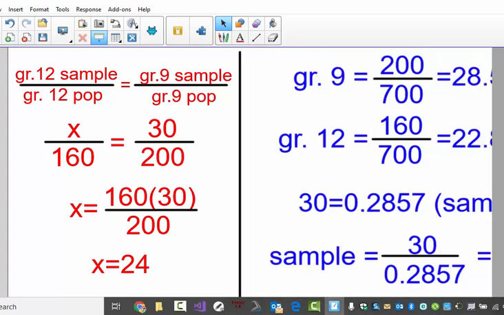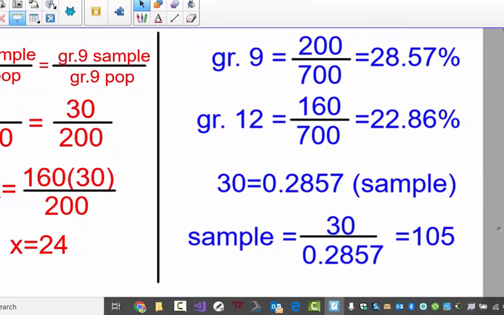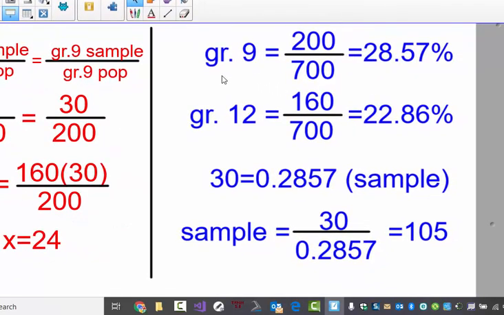The other method people tend to use, and again, perfectly legitimate mathematically, but probably a little bit more work, is they go about finding percentages. And so the grade 9s here are 200 out of 700, so 28.57% of the population. The grade 12s make up about 23% of the population.